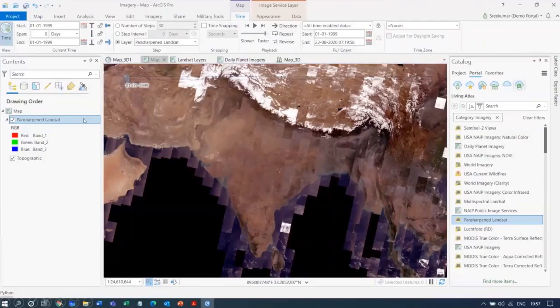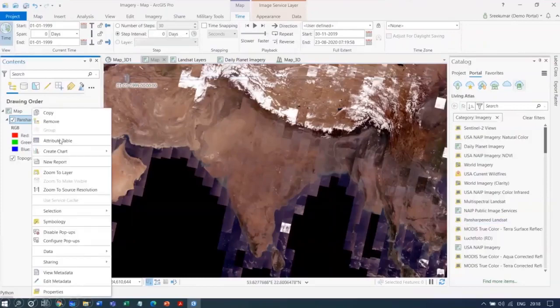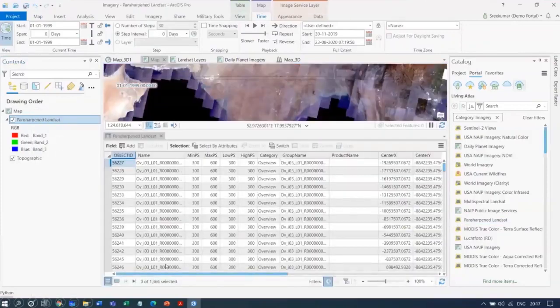You can also get the list of imagery that are available here, and you can make use of the best imagery of your choice in further analysis or further processing. So this is as simple as just clicking and getting the data that you want, and it is available for all the data that is available in the ArcGIS Online system.